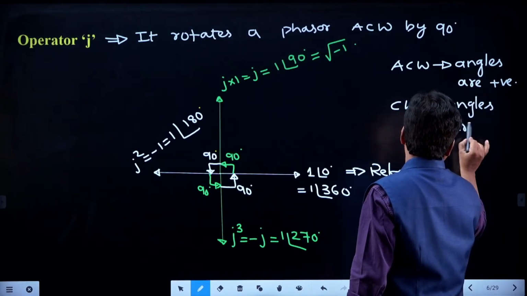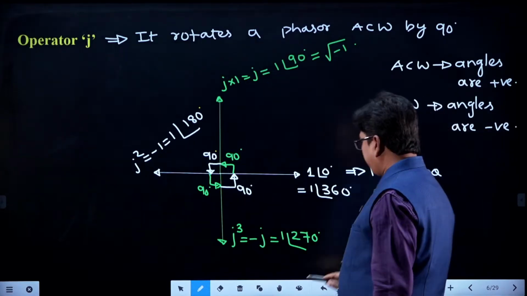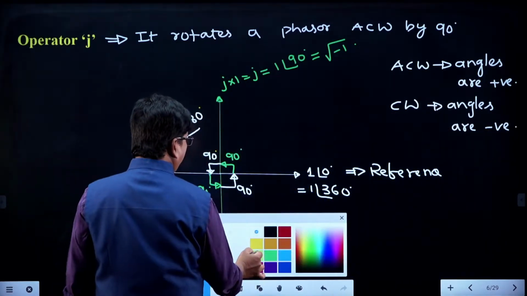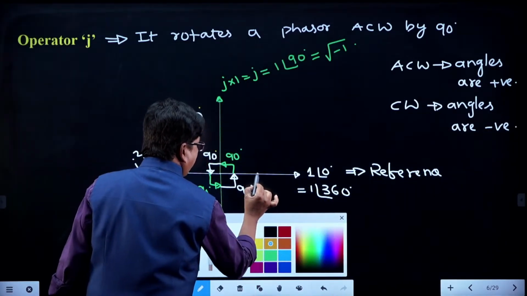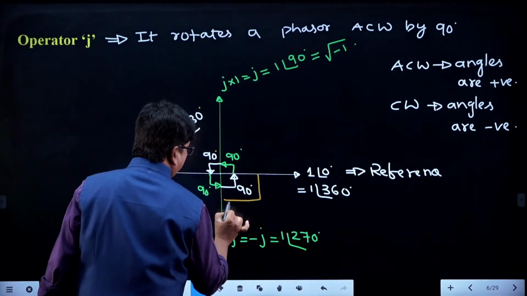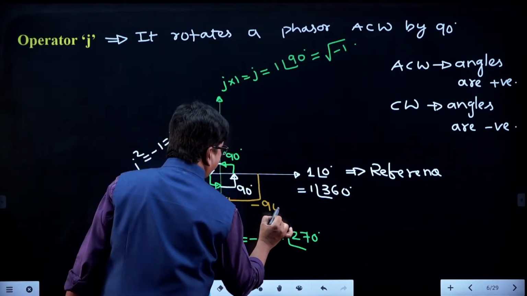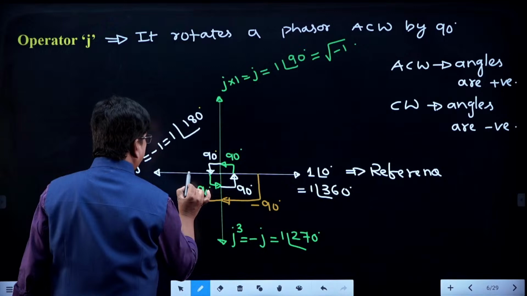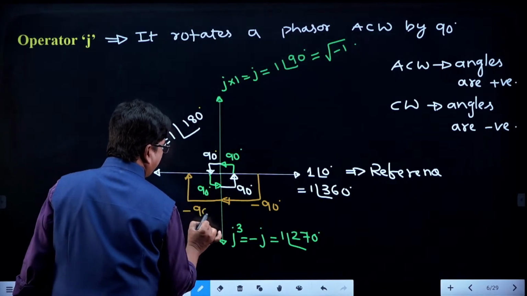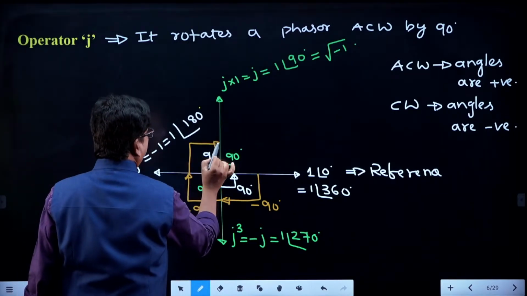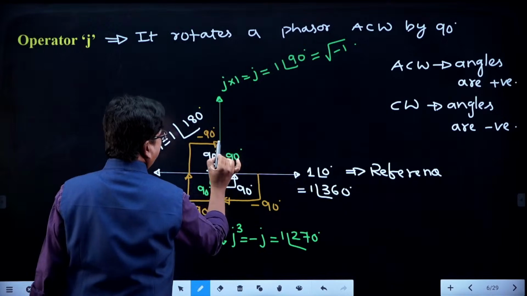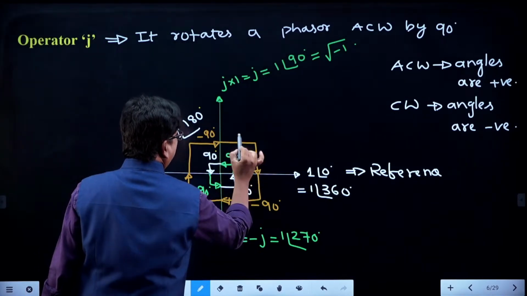Therefore, whenever you are moving in the clockwise direction from here to here, the angle will be minus 90. From here to here, the angle will be minus 90, and from here to here, minus 90.